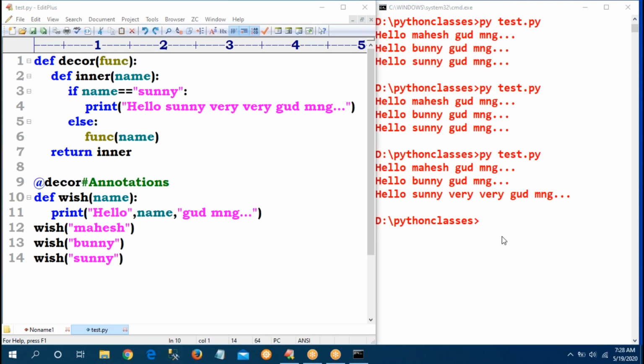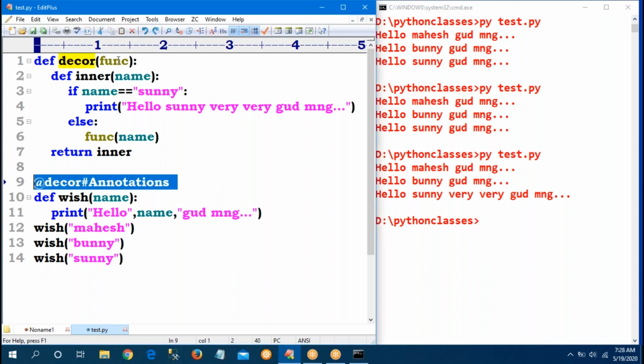Yes, wish is a normal function. Whenever I give this link chaining, it is automatically considered, and then the decor function will be executed there. So that is one way.